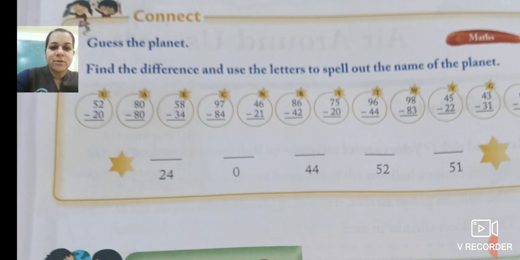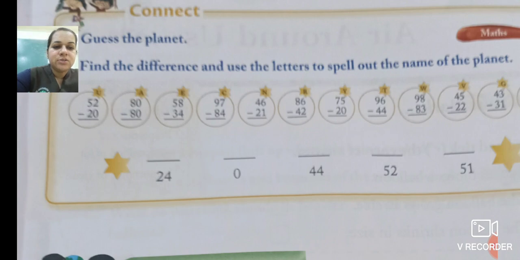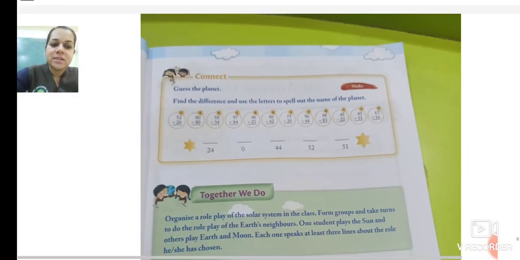Guess the planet. What is the quiz? A puzzle is guess the planet, name of the planet. Now when you subtract each sum, you will find out the answers. Where if 24 comes and your answer match with 24, which alphabet is given? You have to write that alphabet there. See, it is done.